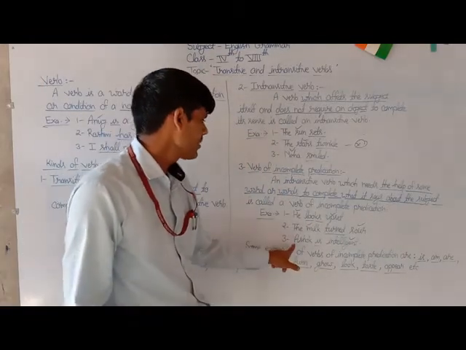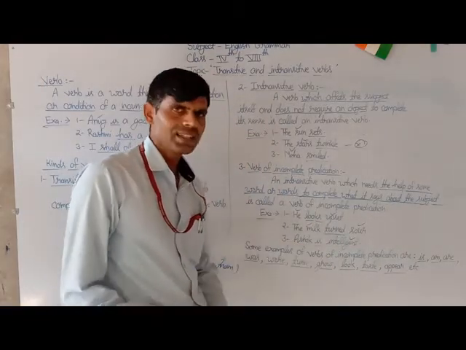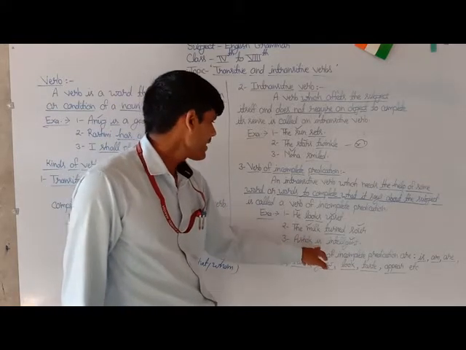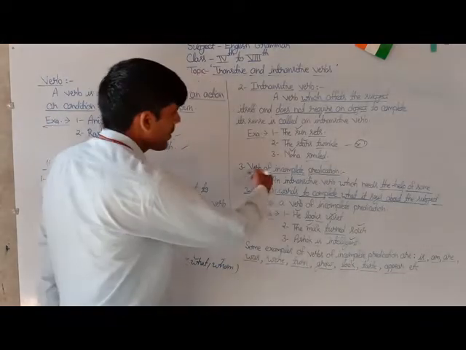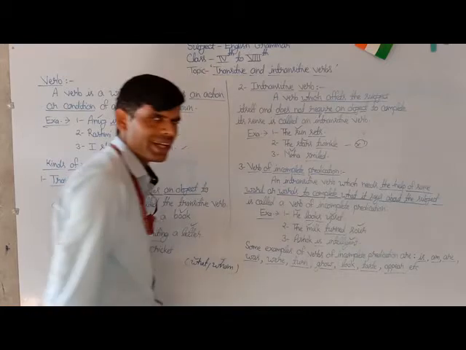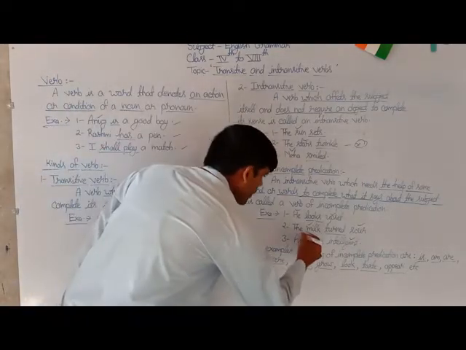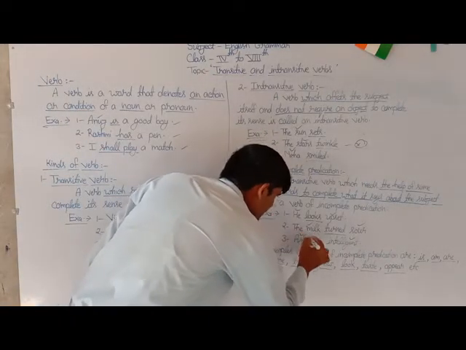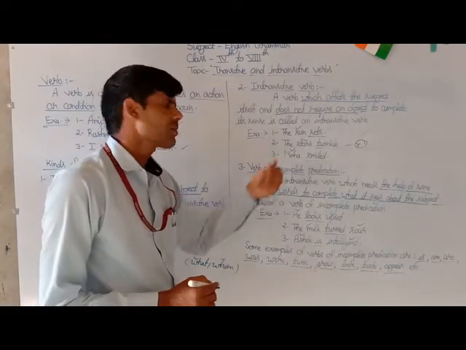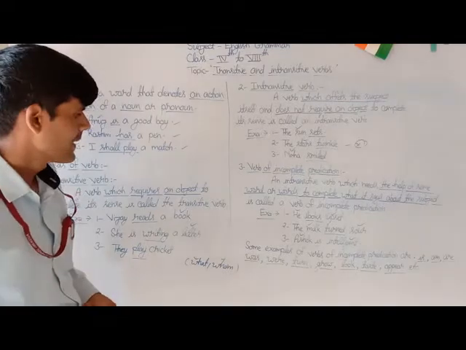There is the third example: Ashok is intelligent. Here the underlined verb is an intransitive verb, a verb of incomplete predication, because it requires a word, intelligent, to give details about its subject Ashok. So these are counted as verbs of incomplete predication.